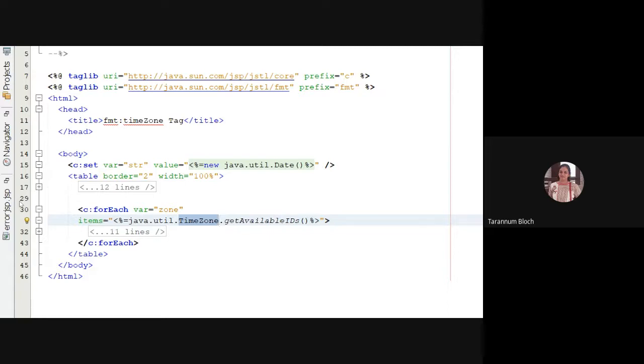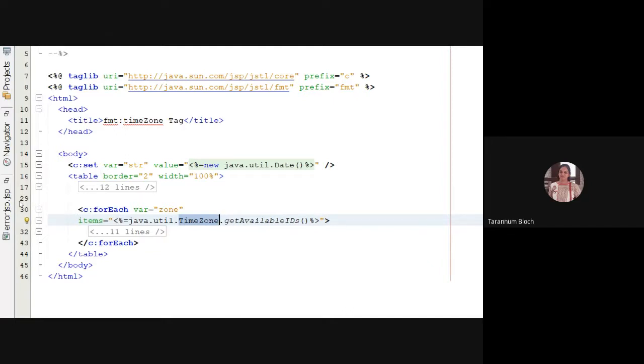Now I have written c:forEach. It's a core tag to give fixed iterations. I'm saying var zone, so the variable zone is holding all the time zones, because I said items equal to the expression java.util.TimeZone.getAvailableIDs.